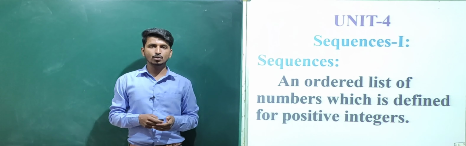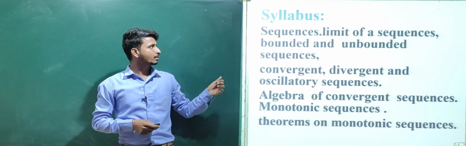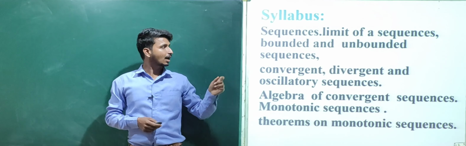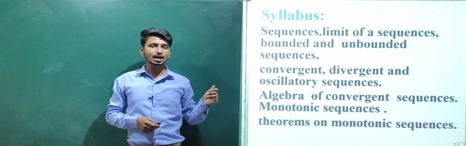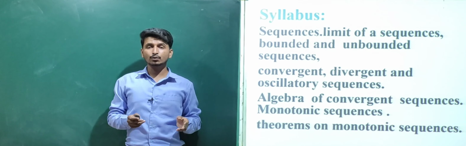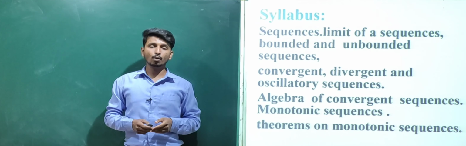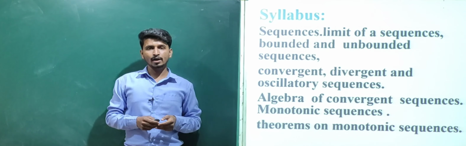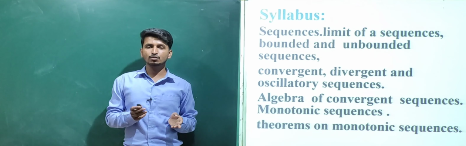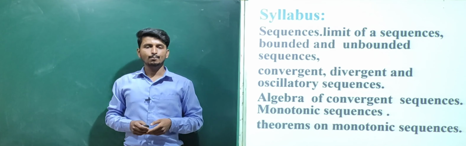Let us see what is in your unit 4. Your unit 4 consisting about the definition for sequences, a limit of sequences, bounded and unbounded sequences. The sequence is said to be bounded, which is bounded above and below, and a sequence is said to be unbounded sequence if it is not bounded above and below.